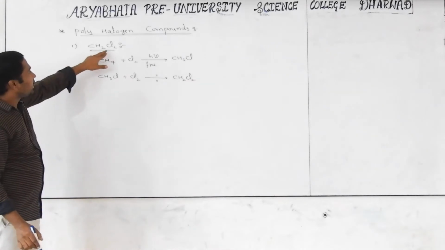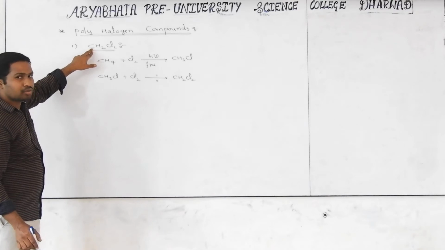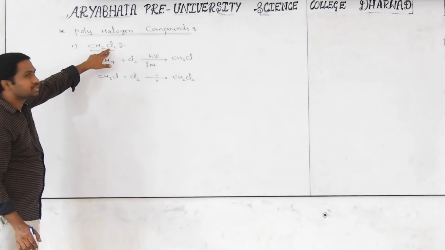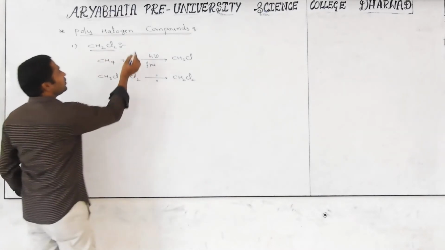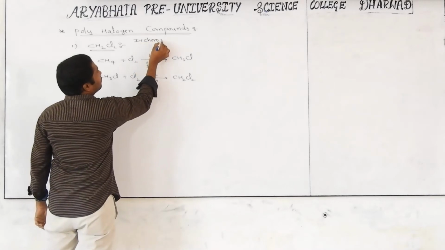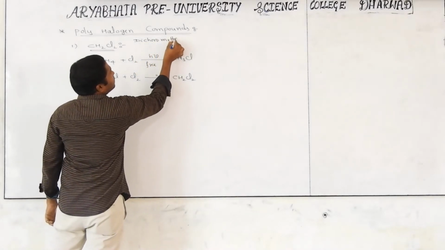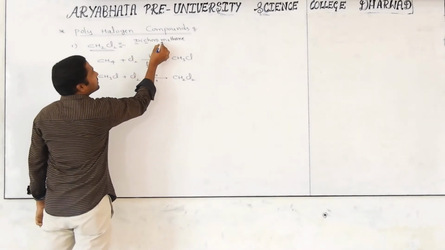Dichloromethane. How many carbons are here? One carbon is there, but how many chlorines are there? 2. That's why it is called dichloromethane. That's why we write down the name. Name of this compound is nothing but dichloromethane. As a shortcut we call it DCM.